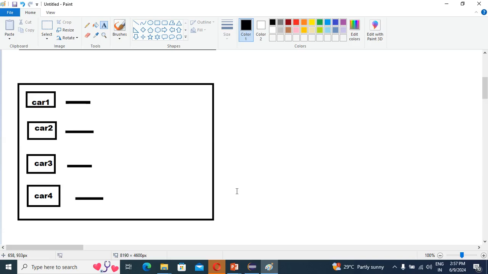So tell me one thing here: is each and every car a separate independent process of the same NFS application or not? See how I'm going to explain. If you listen very carefully, your multi-threading concept becomes very easy.